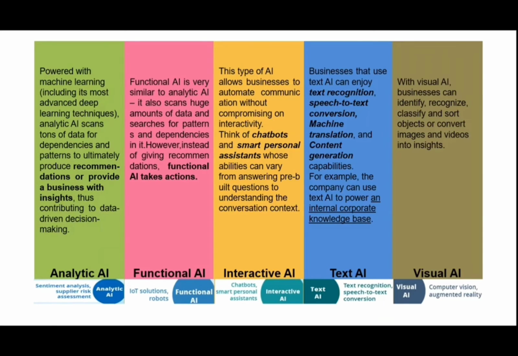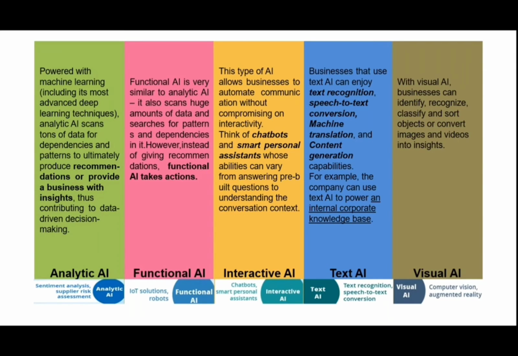The user is going to ask in such a way, so for that, we have to give some answer. In that way, the machines are built. That's how the interaction goes on, and that's why it is named interactive AI. So chatbots and smart personal assistants are examples of interactive AI.